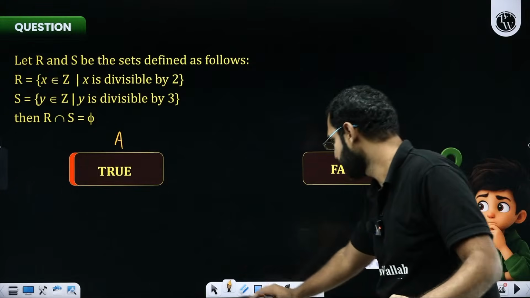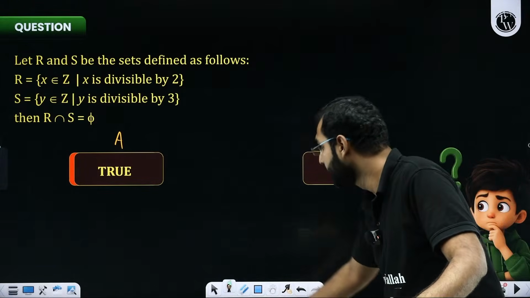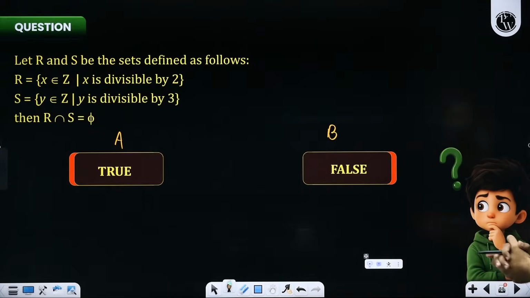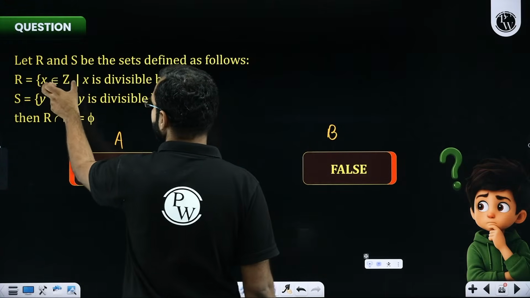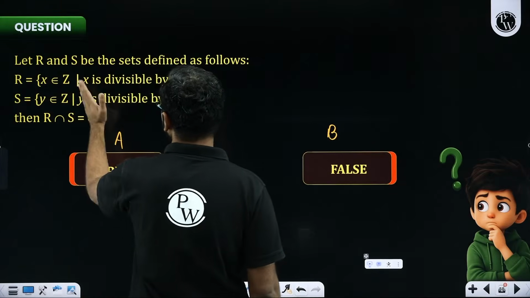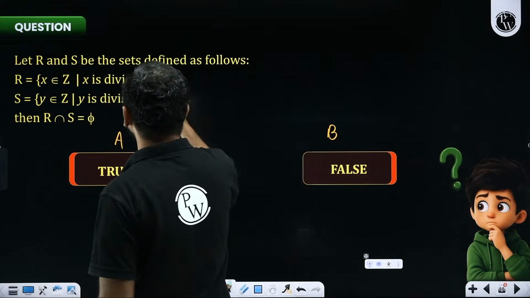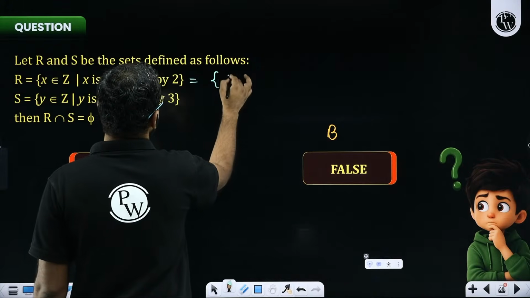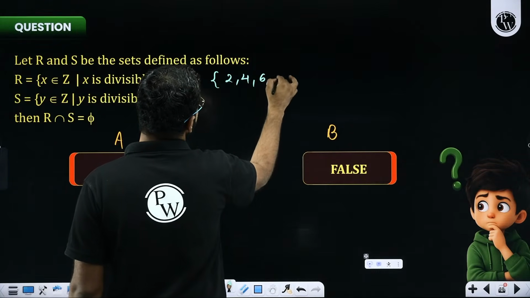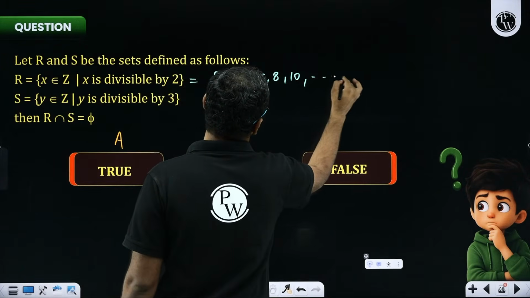So here comes our question. Let's do it, everyone. It says R and S are the sets defined as follows. R is a set which contains integers, because Z is an integer, where x is divisible by 2. So technically, all the integers which are divisible by 2. So here I'll be writing it as 2, 4, 6, 8, 10 and so on.